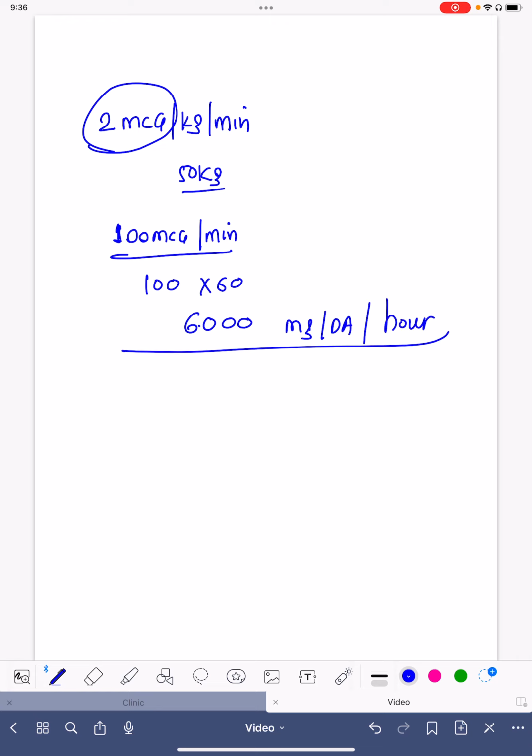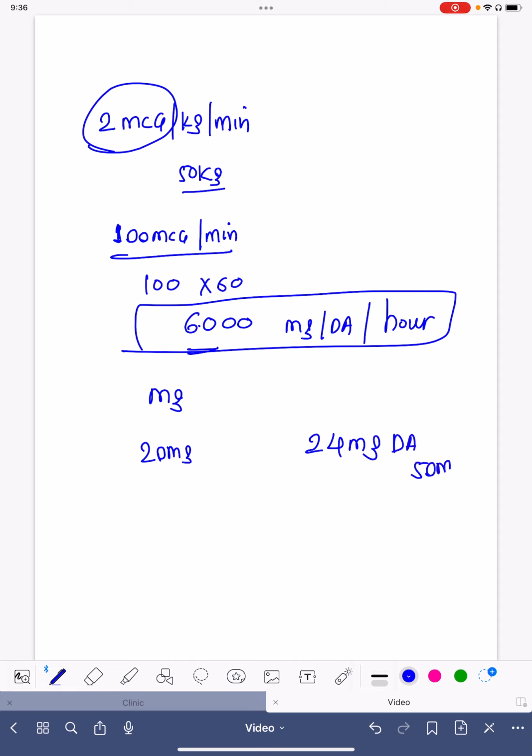So you simply take 6 milligram, whatever the dose. Suppose you are taking 24 milligram of dopamine in 50 ml NS, so you know that every 12.5 ml of this NS has 6 milligram of dopamine.